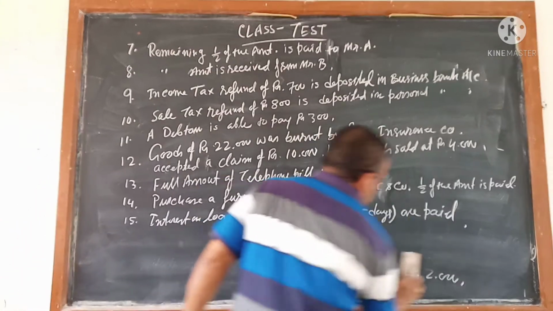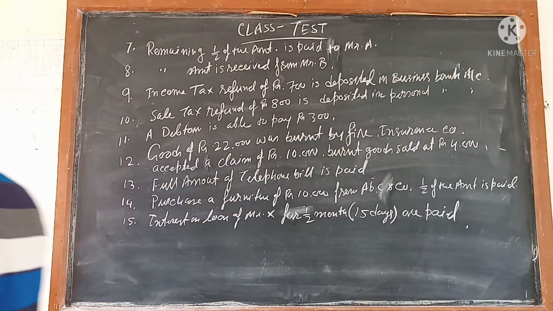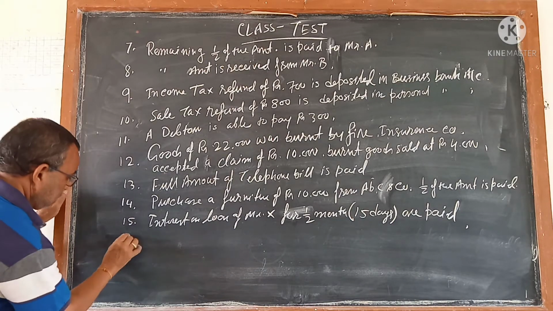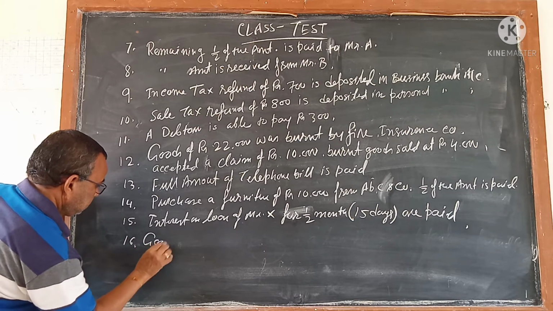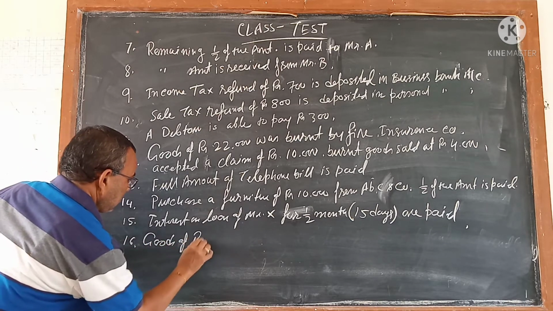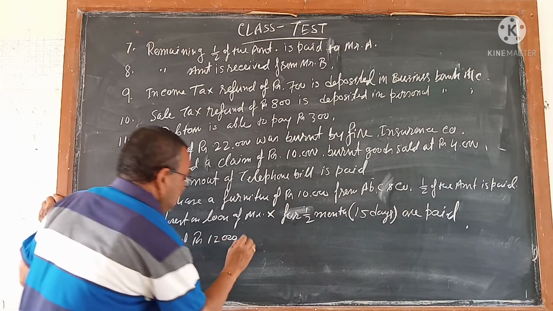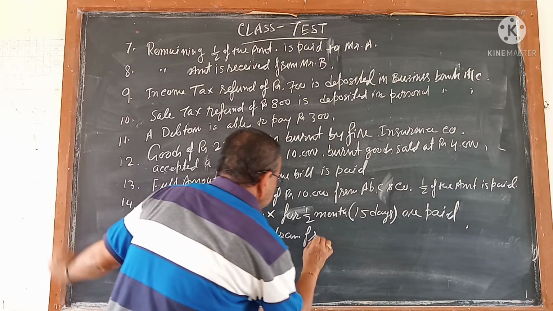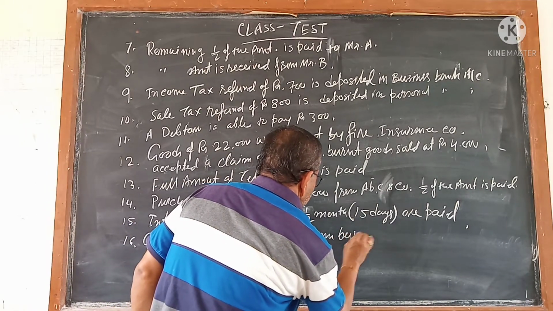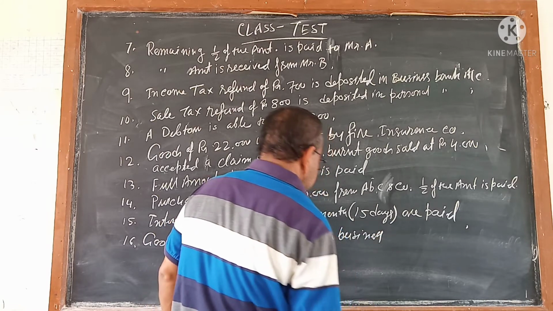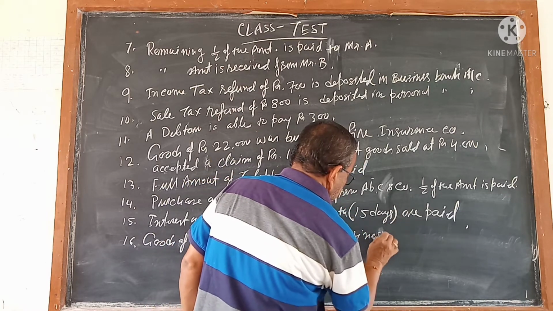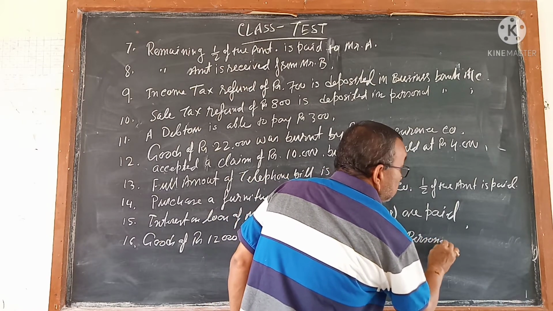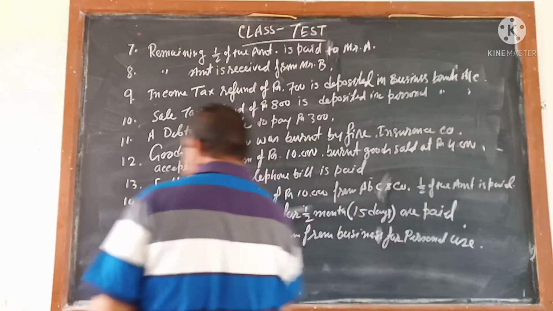Number 16. Goods of rupees 12,000 withdrawn from business for personal use.